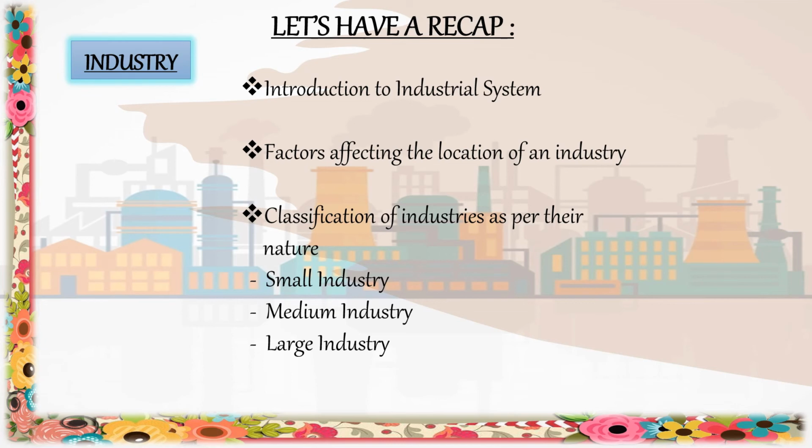We also learned about the different factors affecting the location of an industry. There are many geographical factors involved in the location of industries, including raw material, power supply, land, transport, labor, capital, market.